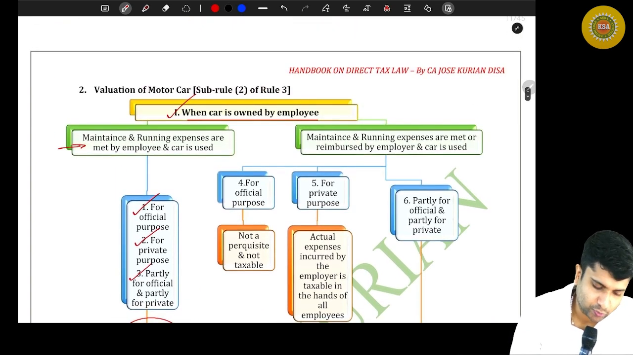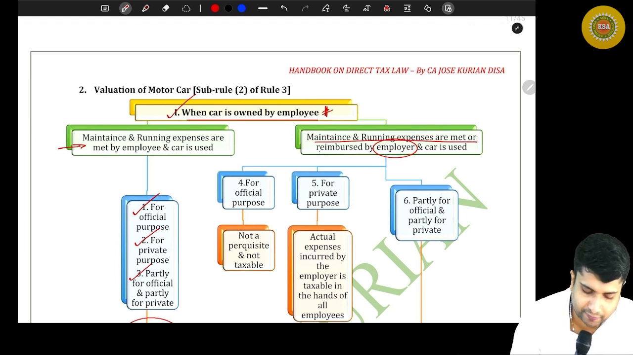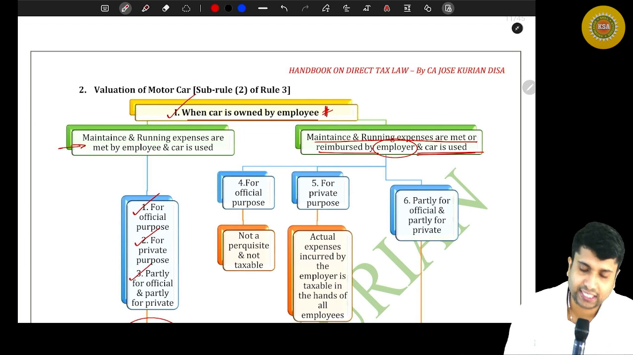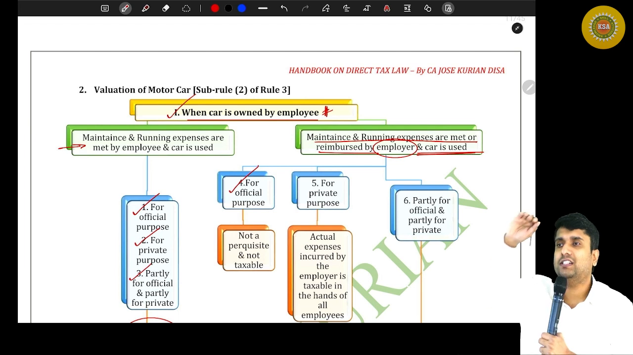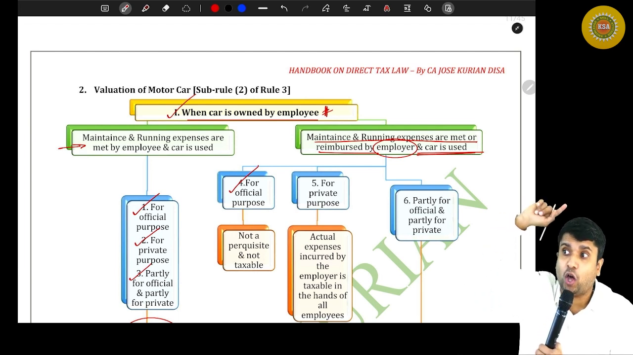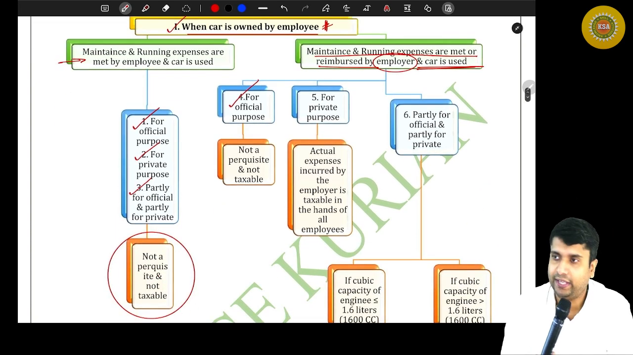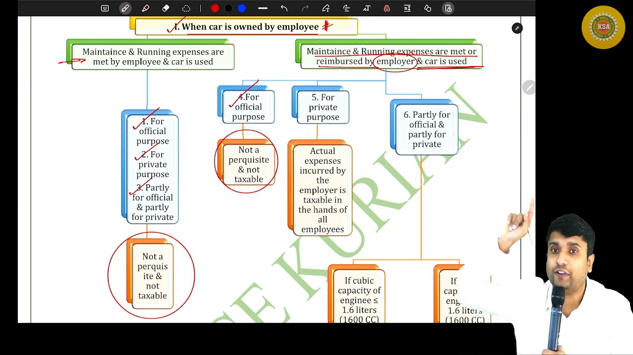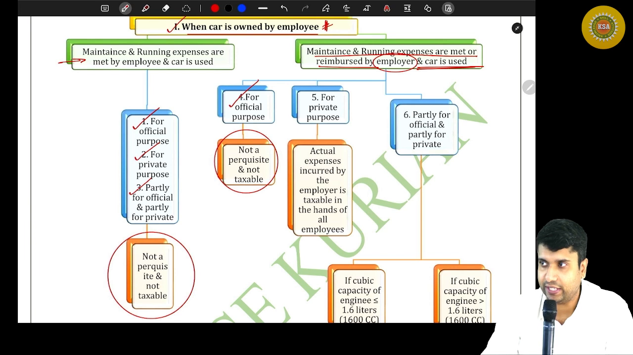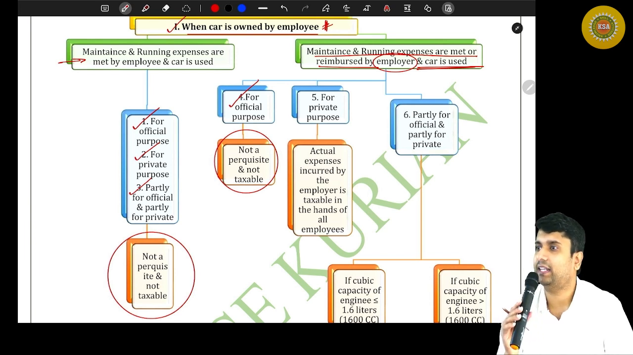Now, possibility number 2 is the car is owned by the employee and maintenance and running charges are met by the employer. Then there will be a difference. Maintenance and running expenses are met by or reimbursed by the employer and the car is used, say, for official purpose. Then you tell me how much will be the taxable perquisite? Nothing taxable, because if I'm using that car for official purpose, I'm not getting any personal benefit. If I'm not getting any personal benefit, nothing shall be taxable as perquisite.